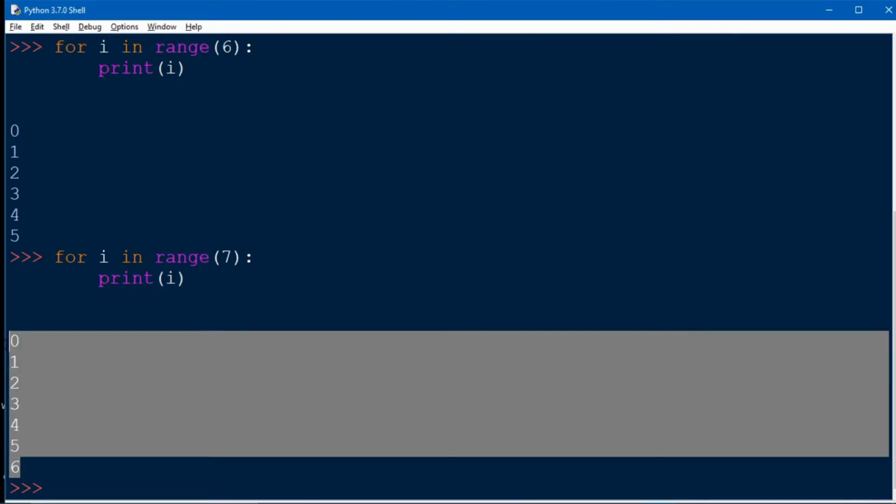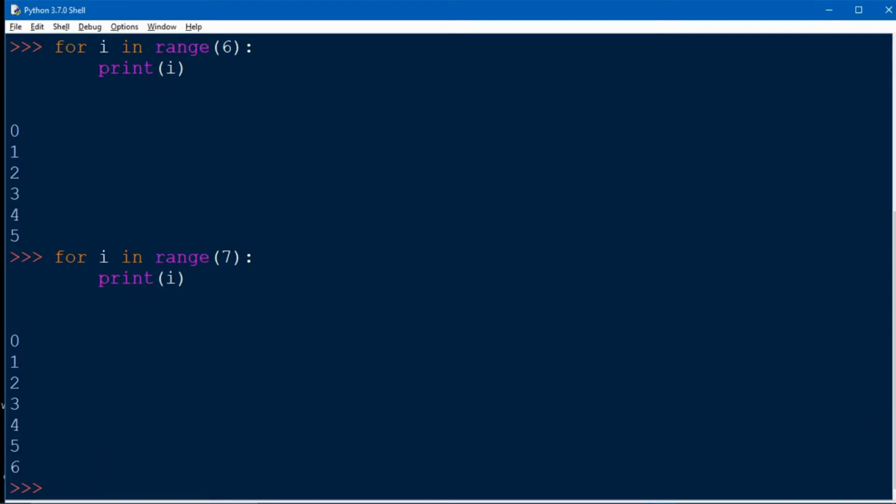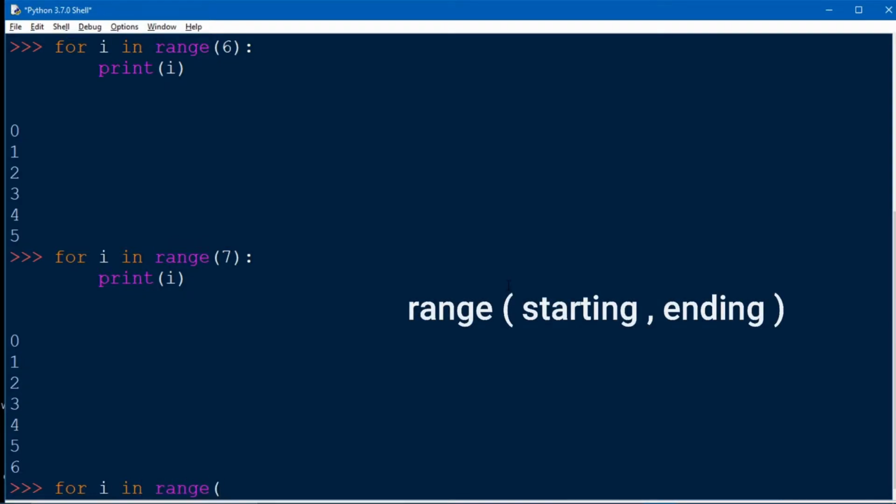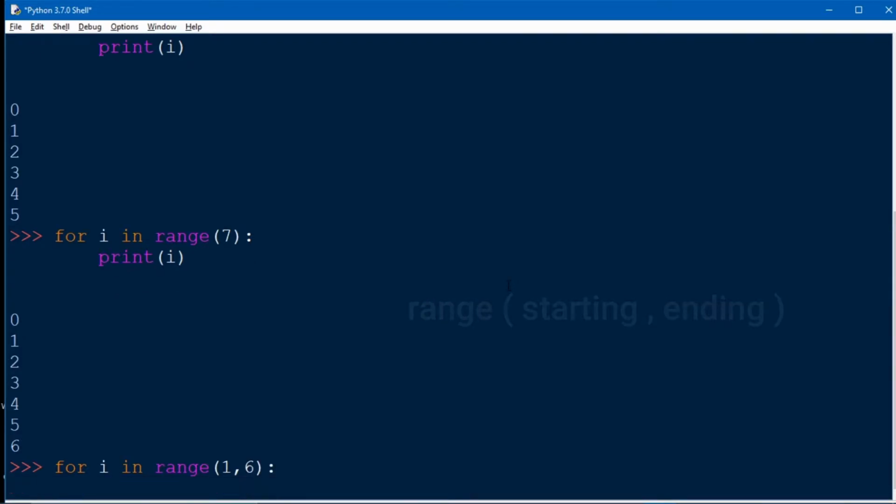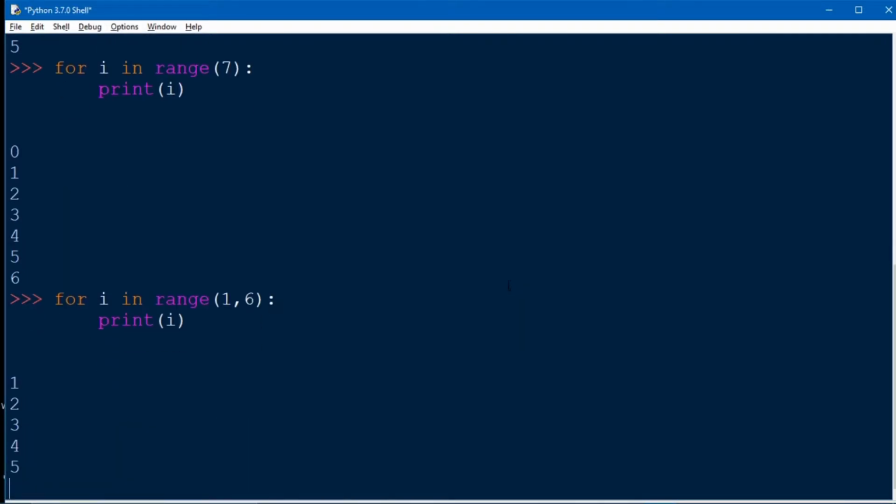Let's suppose if we don't want to start our iteration from 0, we want to start from 1. Okay, so for that we will take the arguments in the range function. In the range function, the first argument will be the starting value, and after the comma it is the ending value of the range. Okay, so let's see what we will get here. See, we started our iteration from 1 and ending at 5.